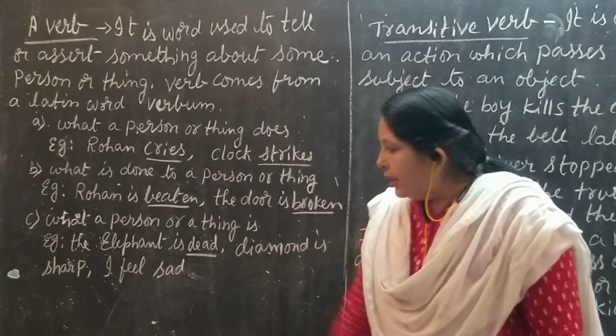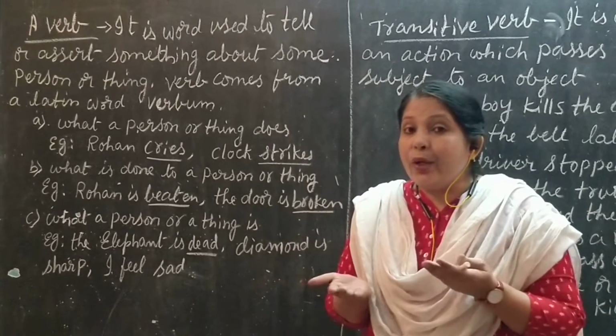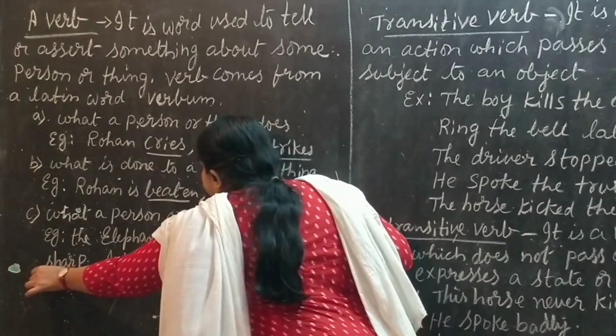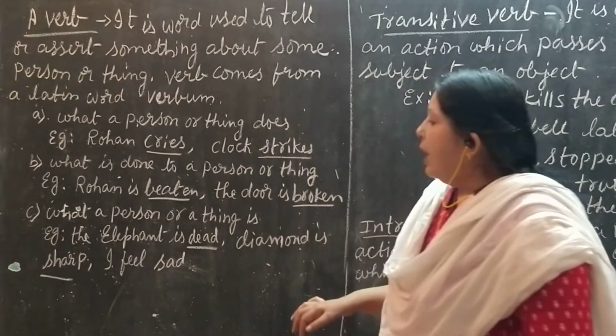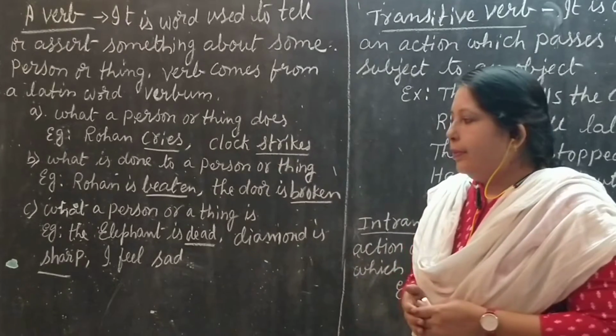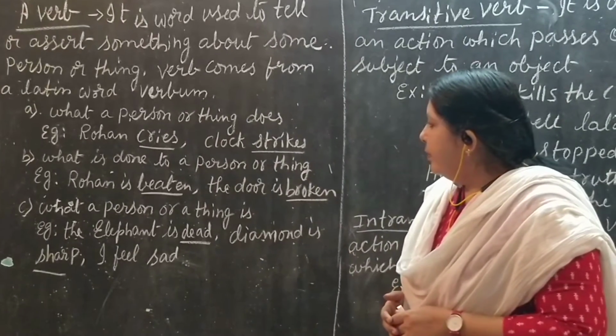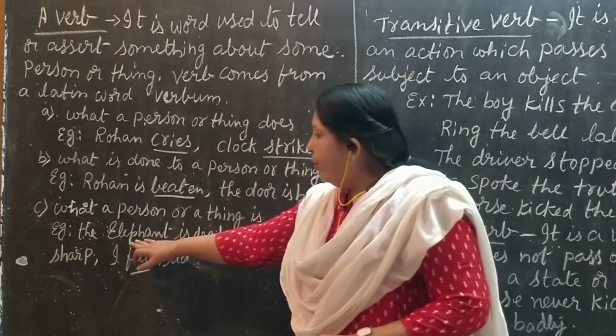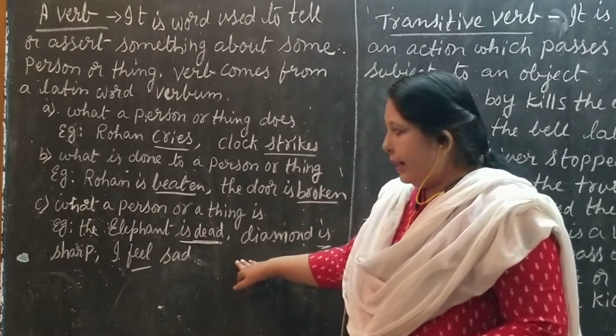Diamond is sharp. What is the state of a diamond? It is sharp. I feel sad. So here, as I told you, the elephant is dead.